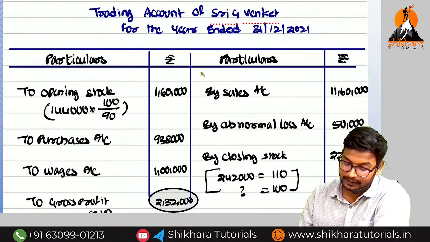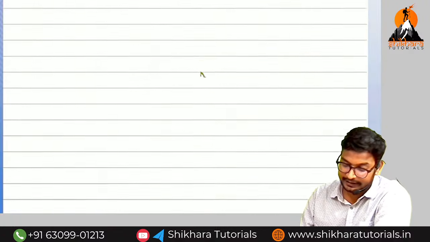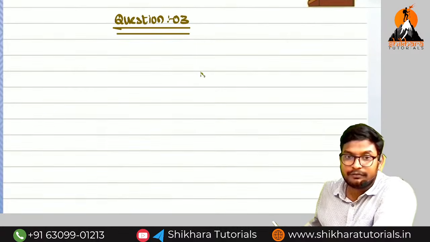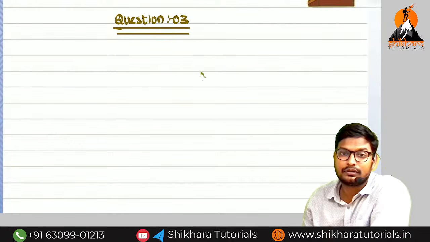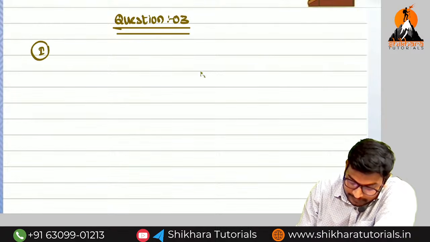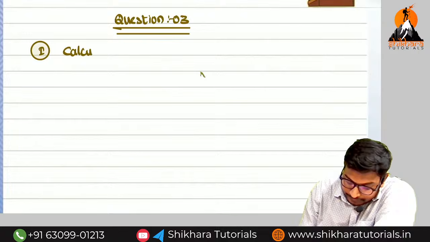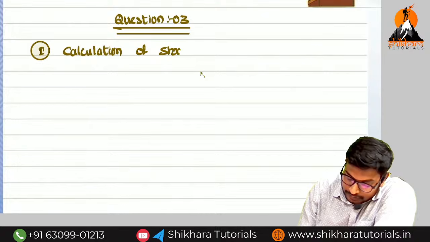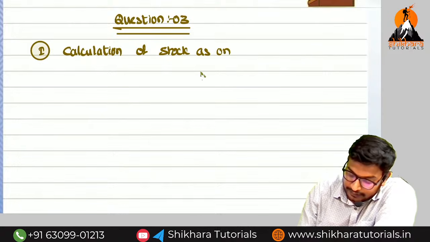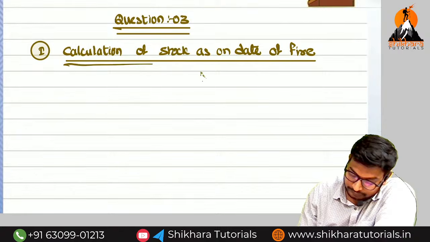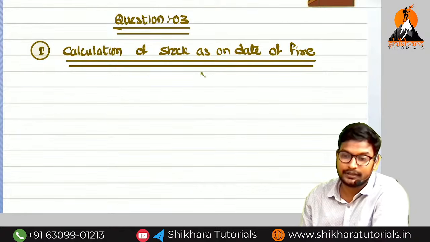So come and prepare what, ma? Memorandum trading account. First of all, what do we need to calculate, amma? We need to calculate the closing stock and then the loss of stock. So step number 1, calculation of stock as on date of fire.